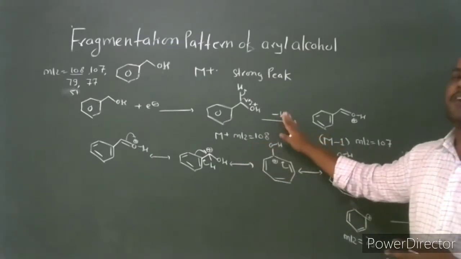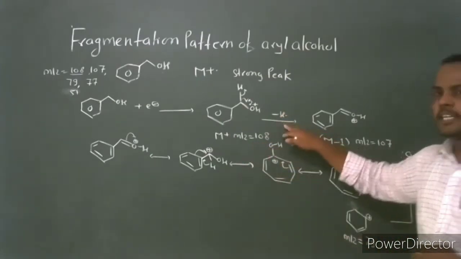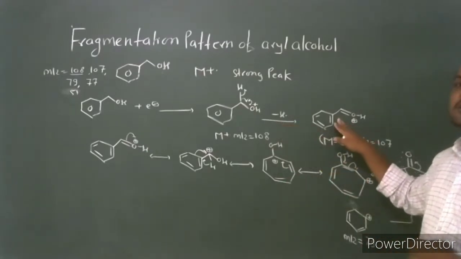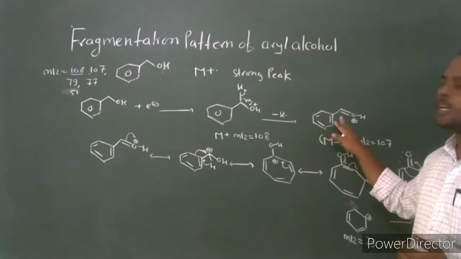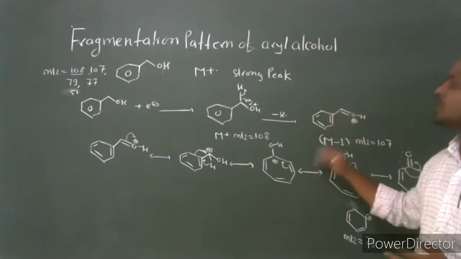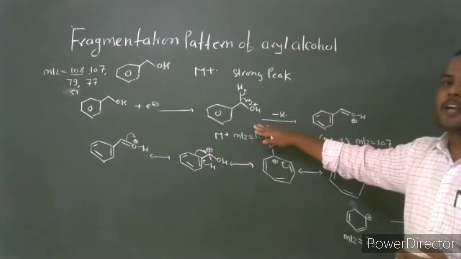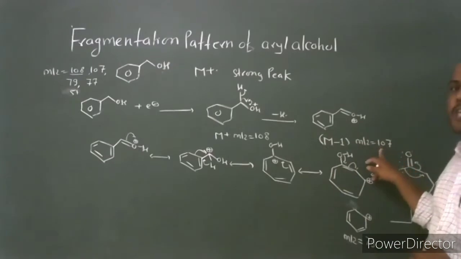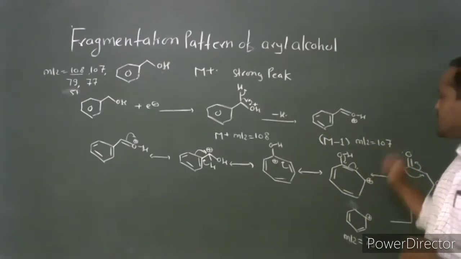Then it undergoes alpha cleavage by loss of a hydrogen radical. The loss of the hydrogen radical produces a benzyl carbocation, which is stabilized by the resonance effect of the lone pair electrons on oxygen. By loss of the hydrogen radical, the M-1 fragment is formed, which has mass to charge ratio 107.